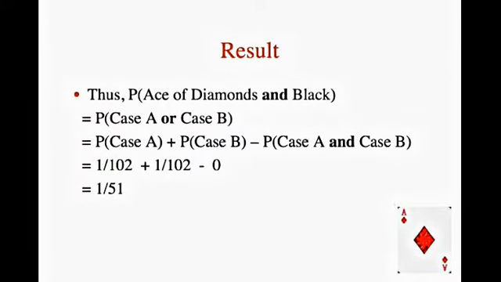Recall that the probability of A or B is the probability of A plus the probability of B minus the probability of A and B. In this problem, the probability of A and B equals 0, since a card cannot be the ace of diamonds and be a black card. Therefore, the probability of case A or case B is 1 over 102 plus 1 over 102, which equals 2 over 102. Therefore, 2 over 102, which equals 1 over 51, is the probability that you will get the ace of diamonds and a black card when drawing 2 cards from a deck.